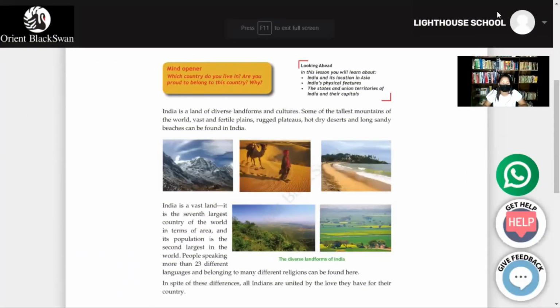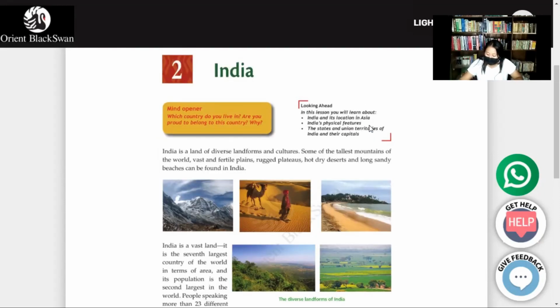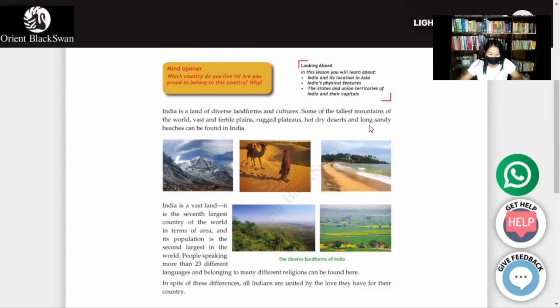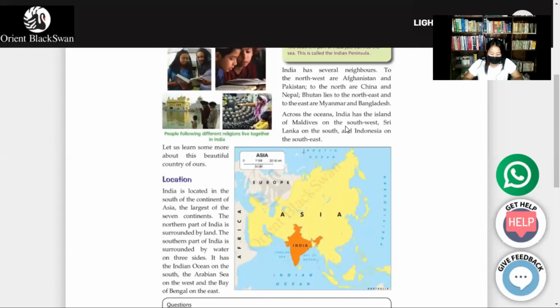Today we will discuss India: location, physical features, states and union territories. We live in India. India is a beautiful country famous for its rich cultures and traditions. India is a country where people respect elders. People of India live in peace and harmony. India got independence on 15 August 1947 from British rule. Let us learn more about India, our country, its location, physical features, and its states and union territories.